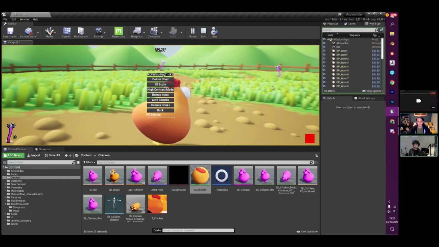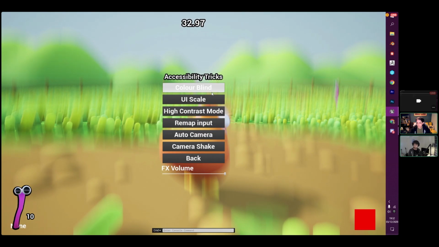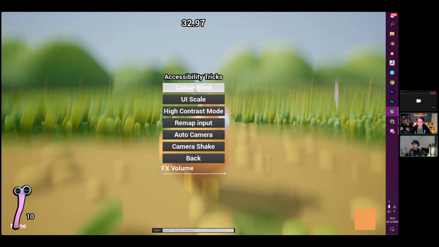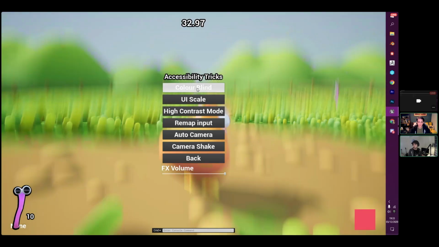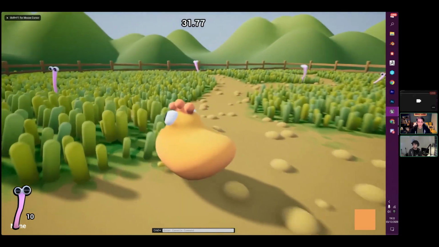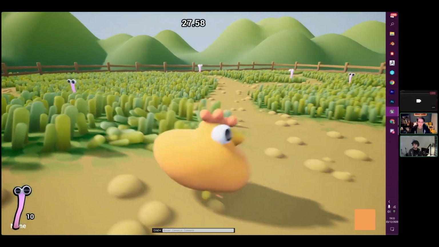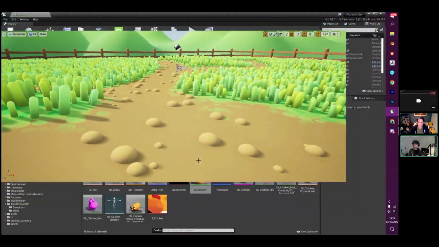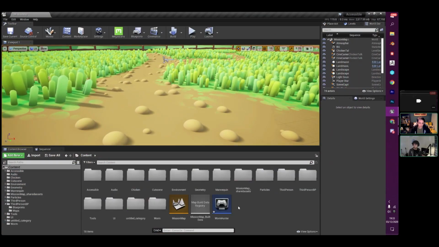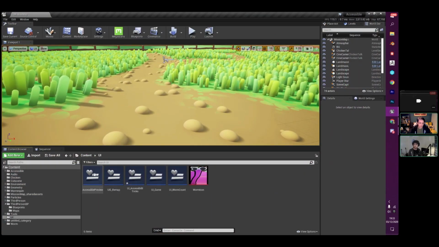Some other options that we have inside our game: we have a colorblind shifting mode that you can activate for your game. I've got an option here, and this is going to switch between the different color blindness modes, and it will shift the color palette into a spectrum that people of that particular color blindness will be able to see. And again, it's a really easy option to implement.